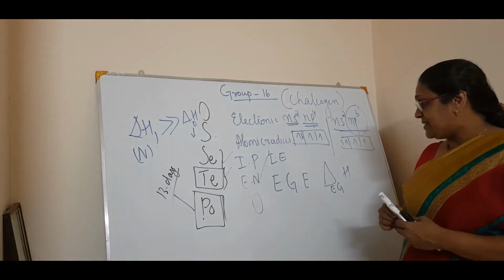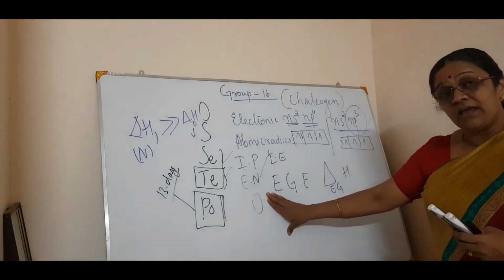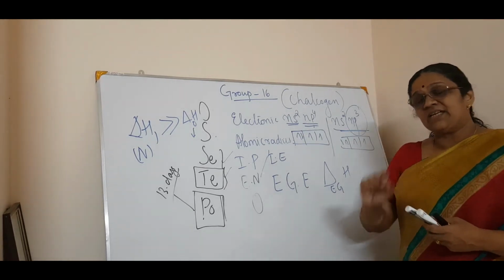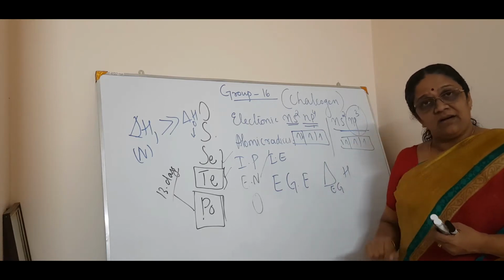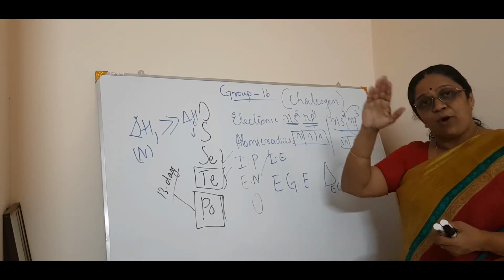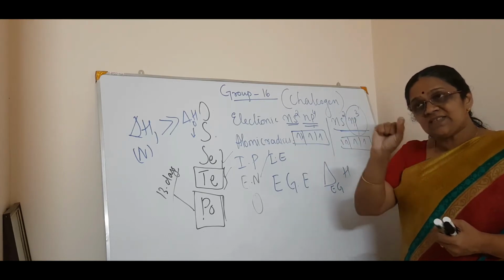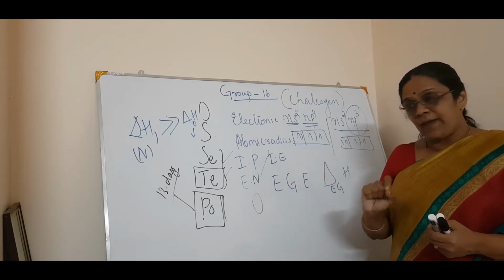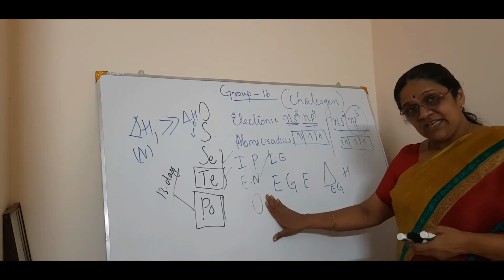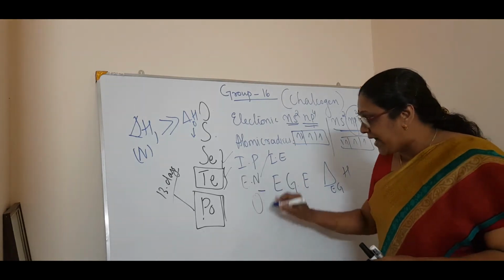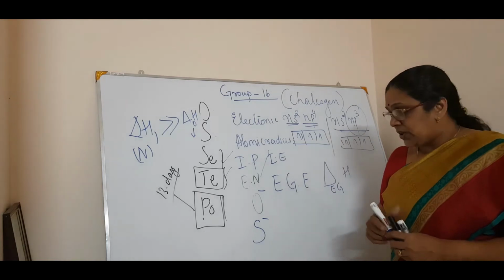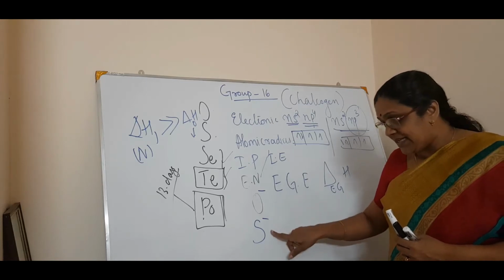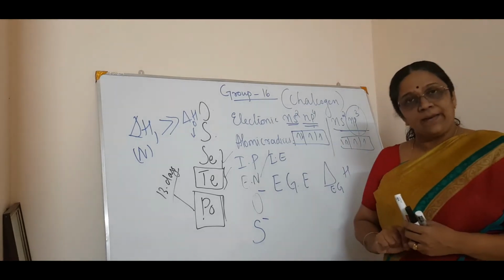In electron gain enthalpy, oxygen has a less negative electron gain enthalpy than sulfur. In your textbook there is a table where the physical properties are written. Just go through it and see the gradation, and whether any exceptions come up. So for oxygen, O minus, and for sulfur, S minus, oxygen has a less negative electron gain enthalpy than sulfur. Why?